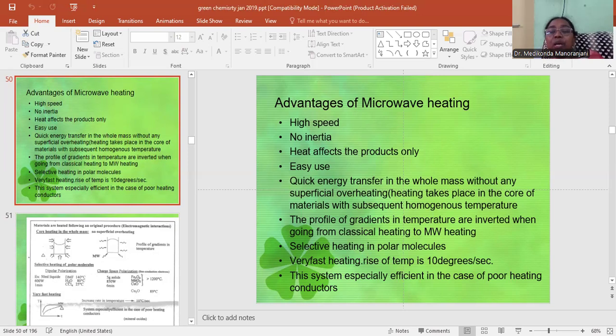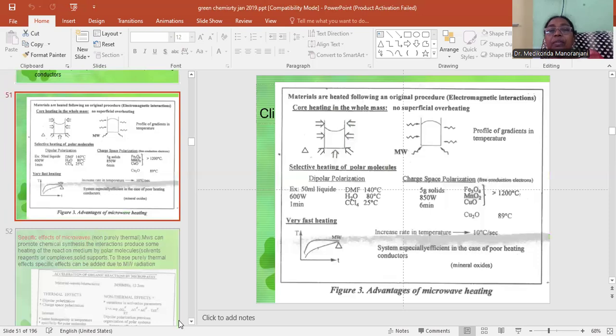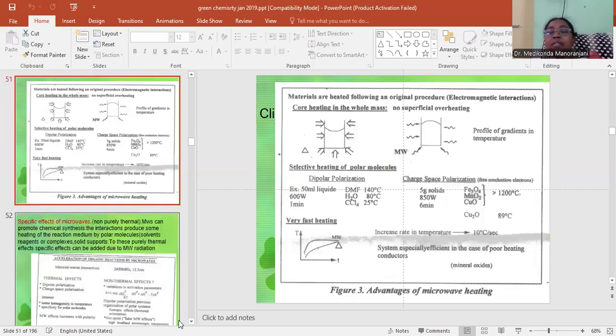Selective heating in polar molecules. Very fast heating. Rise of temperature is 10 degrees per second. This system is especially efficient in the case of poor heating conductors. Now, let us see the advantages of microwave heating in the form of a picture.